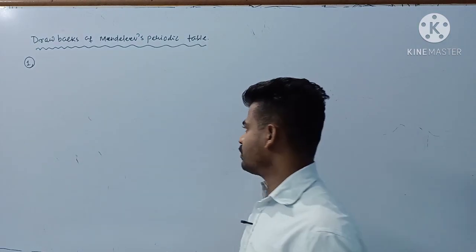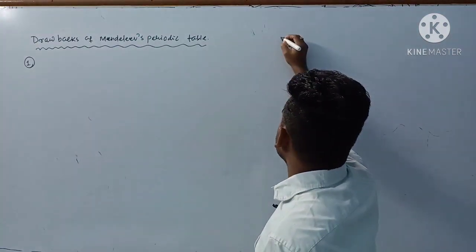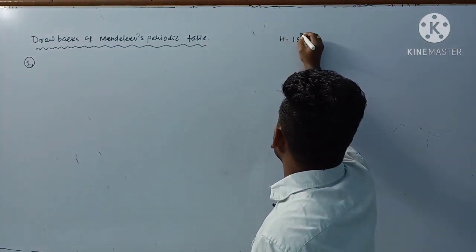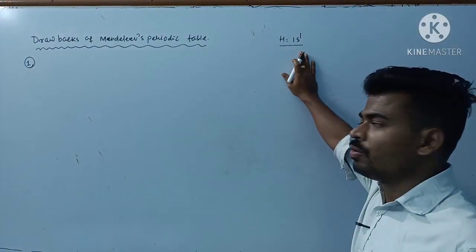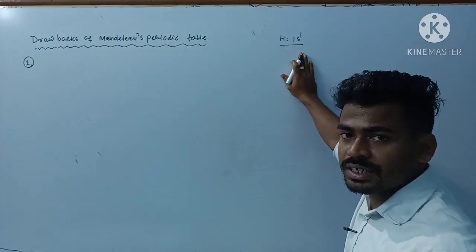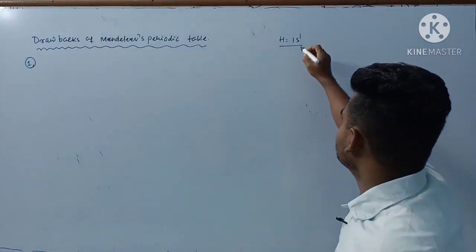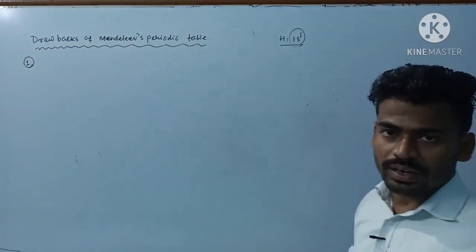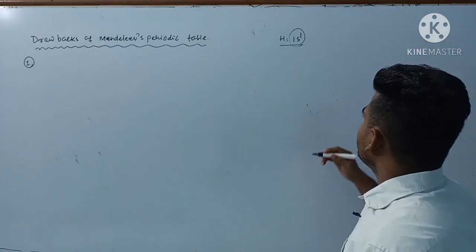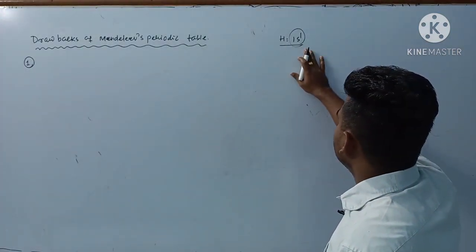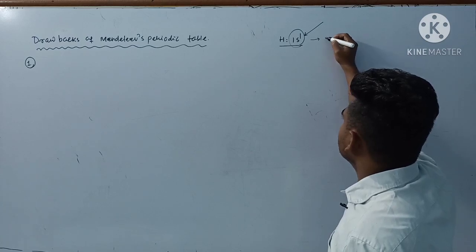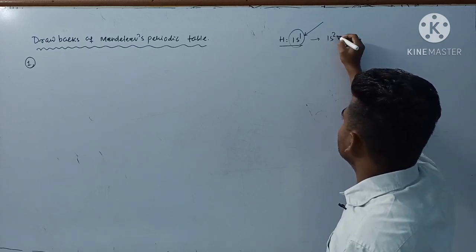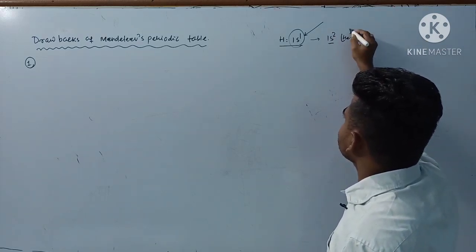The position of hydrogen, with electronic configuration 1s1, can be placed with alkali metals, that is group 1, having a similar ns1 configuration. Again, it also has a tendency to gain one electron to achieve the nearest inert gas configuration, 1s2, that of helium.